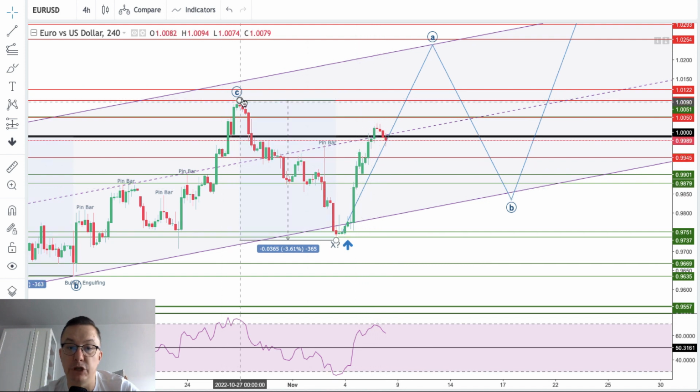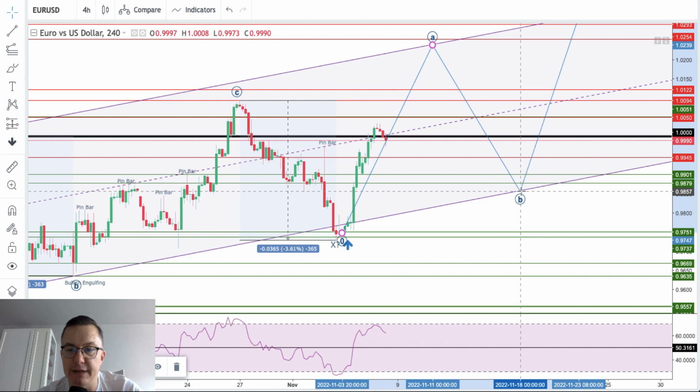I guess that we need to take the top of the wave C, which is 1.0094 at least, and then we will see maybe even the upper channel line will be hit as well. Then of course we are waiting for the wave B to the downside.